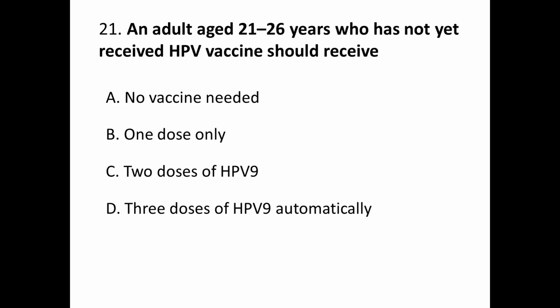Question number 21. An adult aged 21 to 26 years who has not yet received human papillomavirus vaccine should receive A. No vaccine needed at this time. B. One dose only. C. Two doses of HPV-9 and D. Three doses of HPV-9 automatically. Correct answer is C.